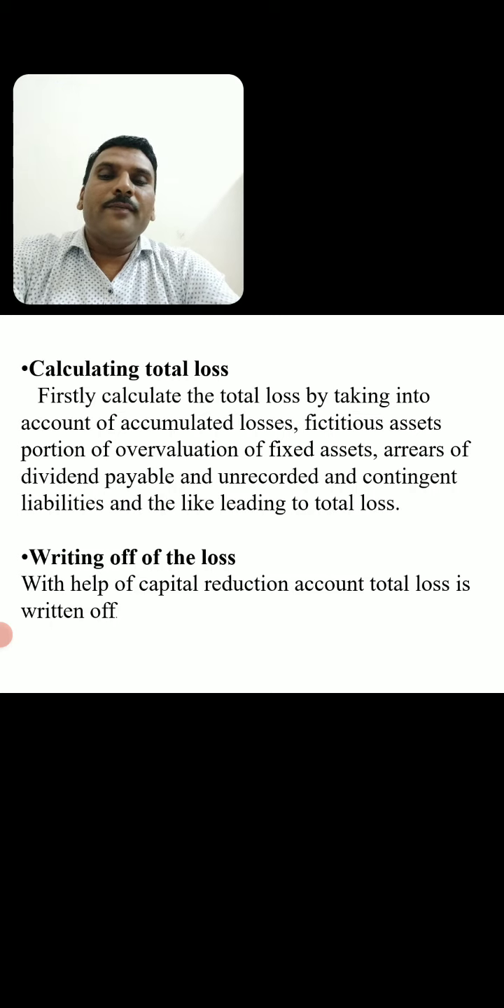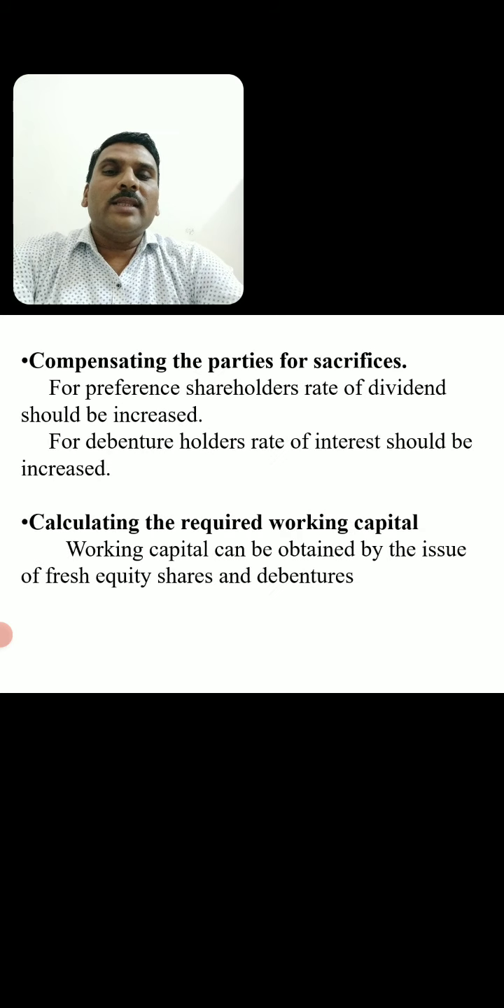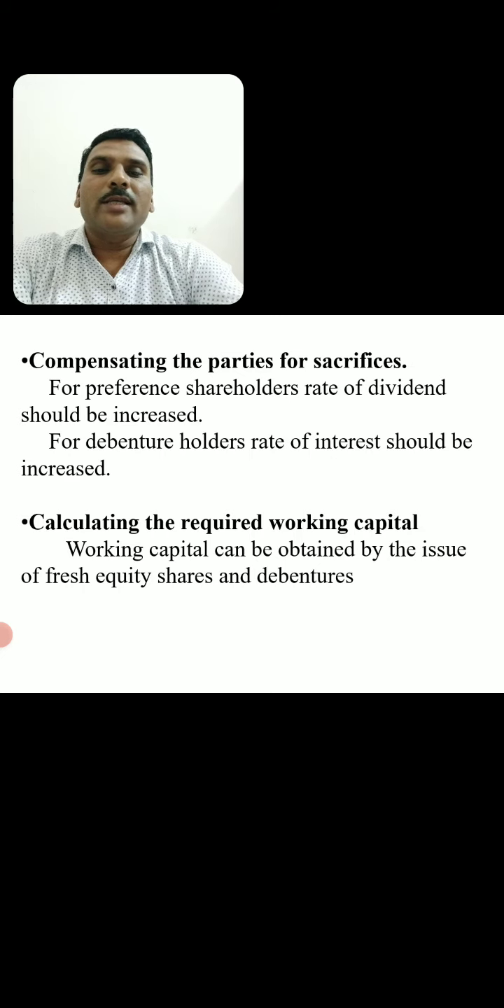Next, writing off the loss. With the help of capital reduction amount, which is collected, or which is the sacrifice made by the equity shareholders, preference shareholders, creditors, debenture holders, such amount is transferred to capital reduction on the credit side, and the total of the credit side itself is the capital reduction amount. Then by using the capital reduction amount, we have to write off all the accumulated losses and fictitious assets.